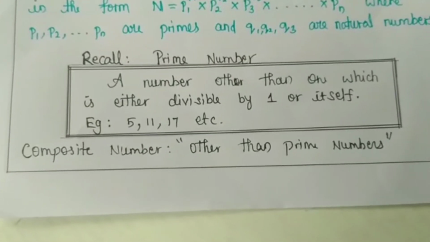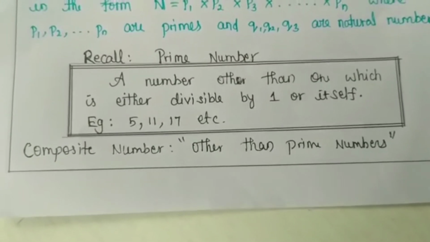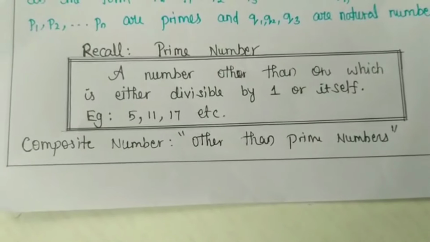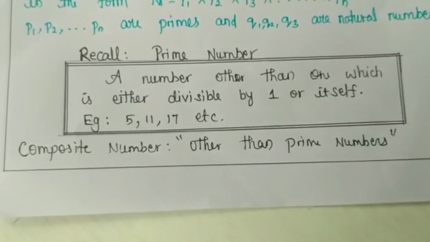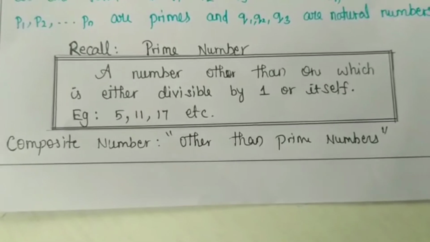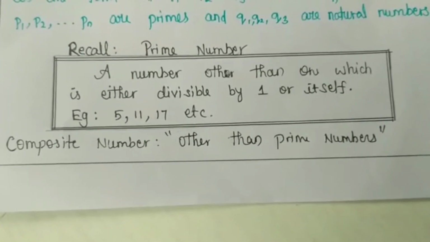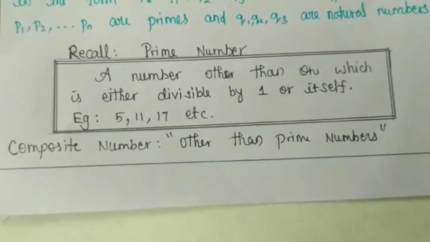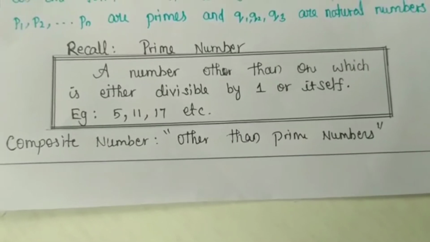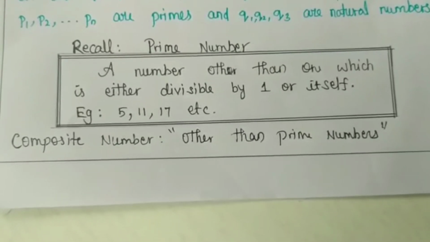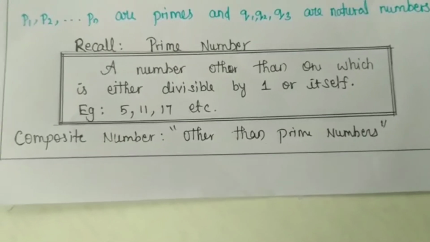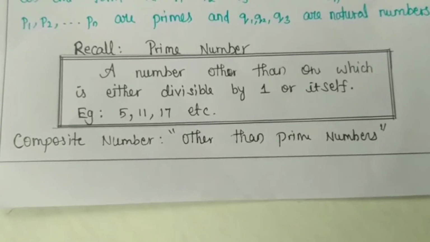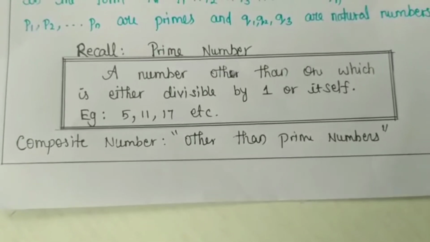Before I explain the statement of the theorem, I would like to recall natural numbers, prime numbers, and also composite numbers. First we will see natural numbers. The numbers which we are counting naturally are called what? Natural numbers. That is 1, 2, 3, 4 and so on. So those number series are called what? Natural numbers.